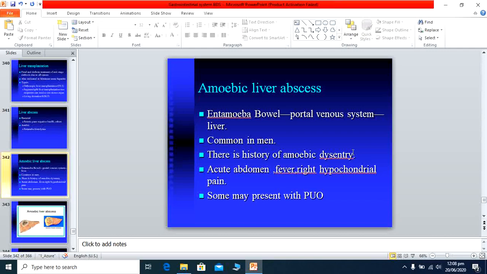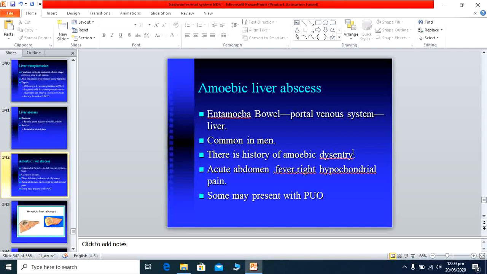Other features, like the fever I have told you, are very high grade, and the fever is also associated with anorexia, malaise, and weight loss. Basically anorexia is the loss of appetite. If you examine the patient, the patient has a toxic look and is febrile, and the liver tissue is enlarged, and when you examine the right hypochondrium, the patient has tender hepatomegaly.